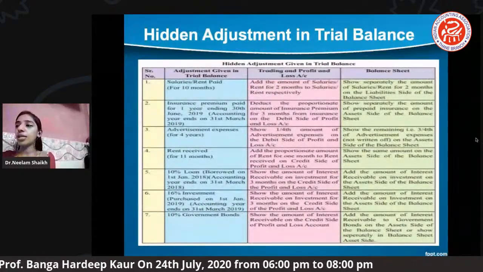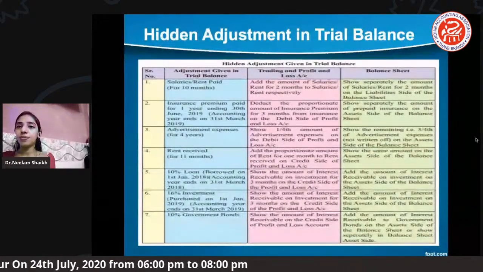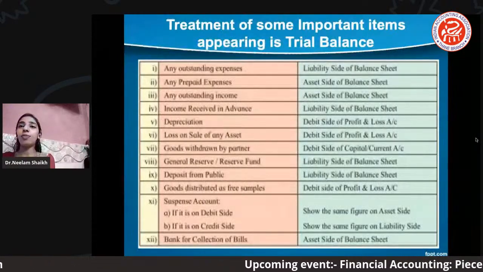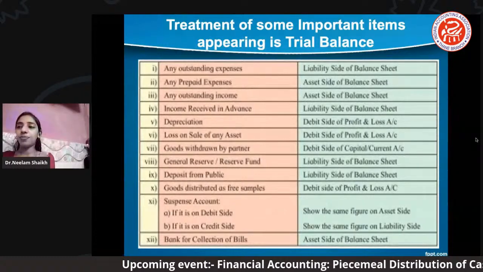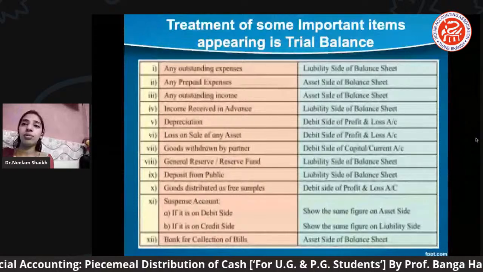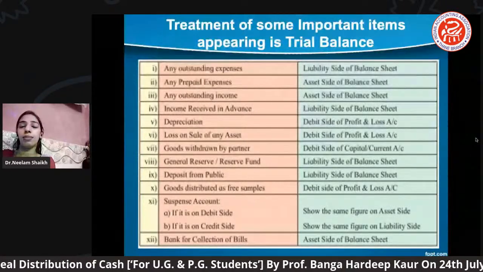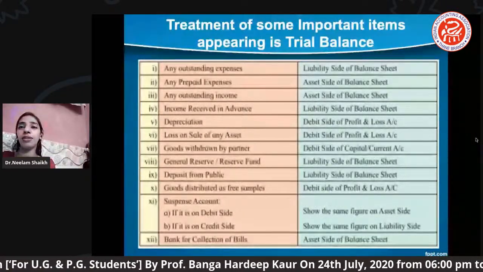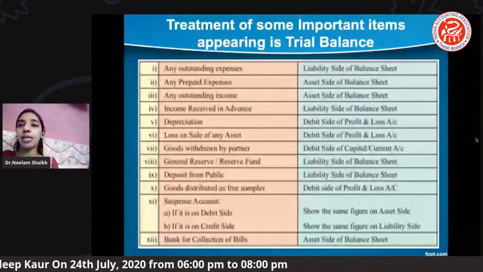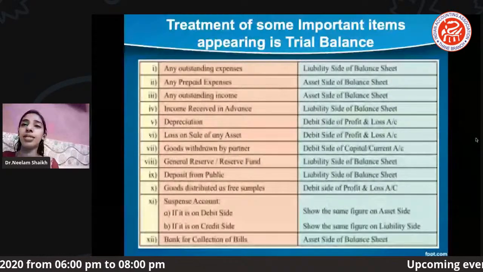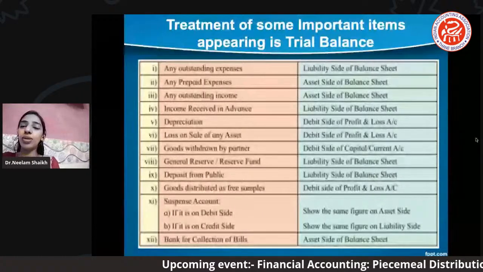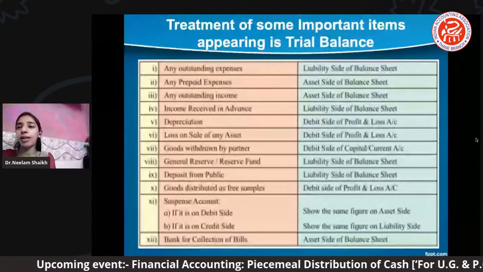Moving ahead to the next slide, you can see here, in the next slide we have mentioned the treatment of some important items. Now there are certain items which, while seeing in the trial balance, appear in a very different way, right? For example, outstanding expenses. Sometimes it happens that the trial balance doesn't tell you whether it's a debit balance or a credit balance. It's on the student to identify whether it's a debit balance or a credit balance.